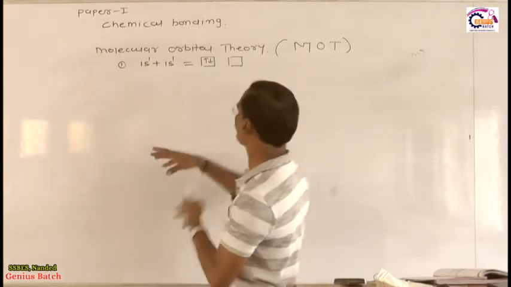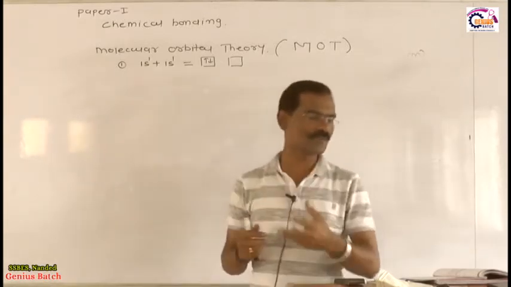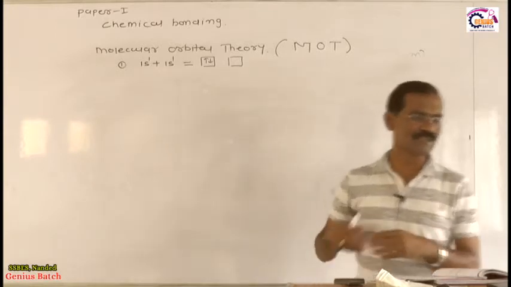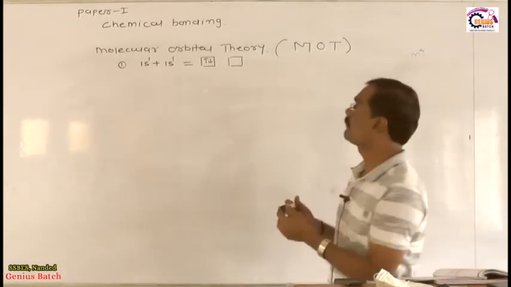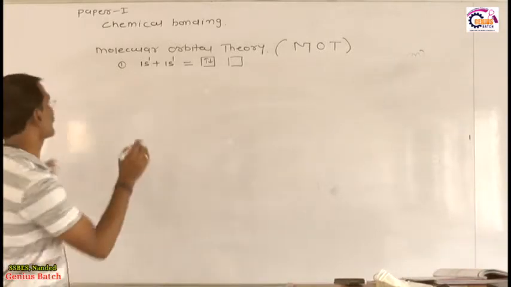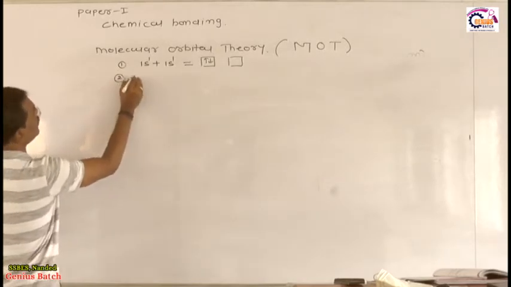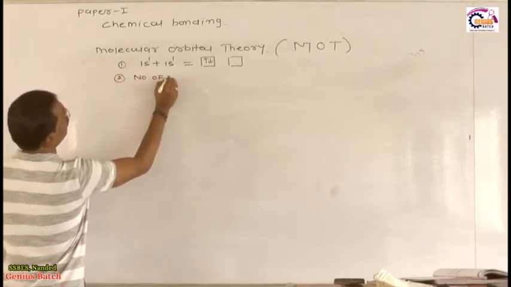Atomic orbitals having similar or equal energy. This is the first point. Write the second point: the number of molecular orbitals formed. This is very important.